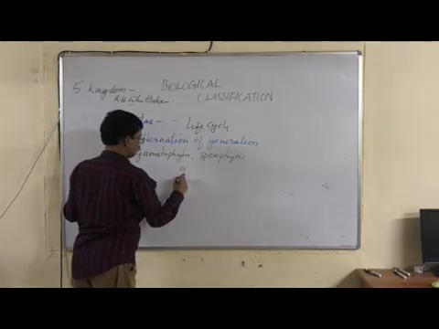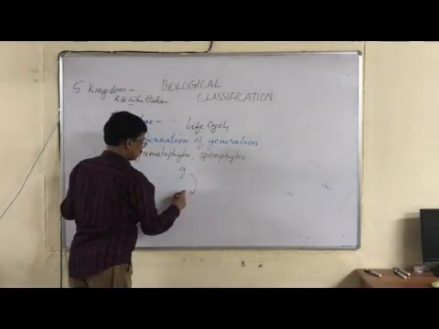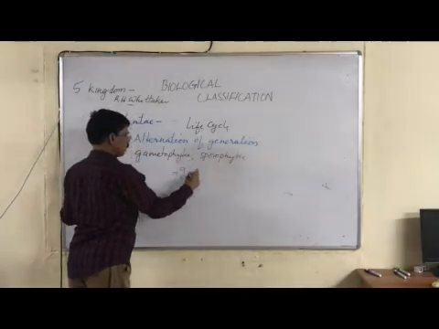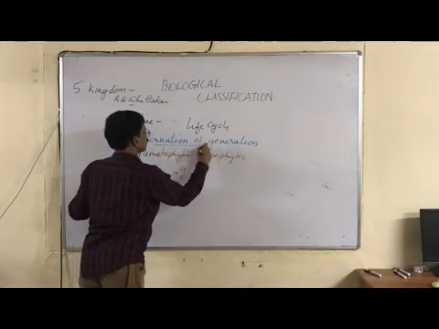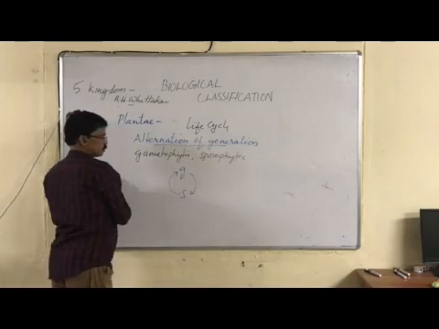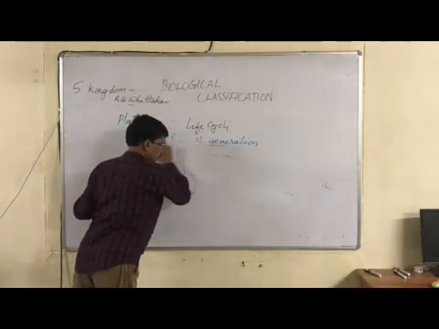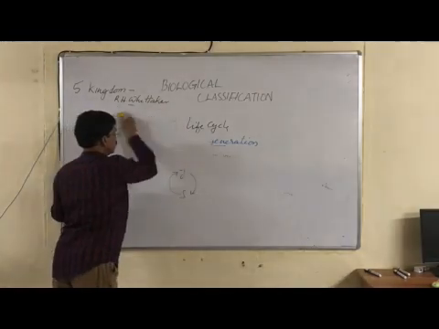First gametophytic, second sporophytic, again gametophytic, then sporophytic. This type of life cycle is called alternation of generation. Only plants exhibit it.